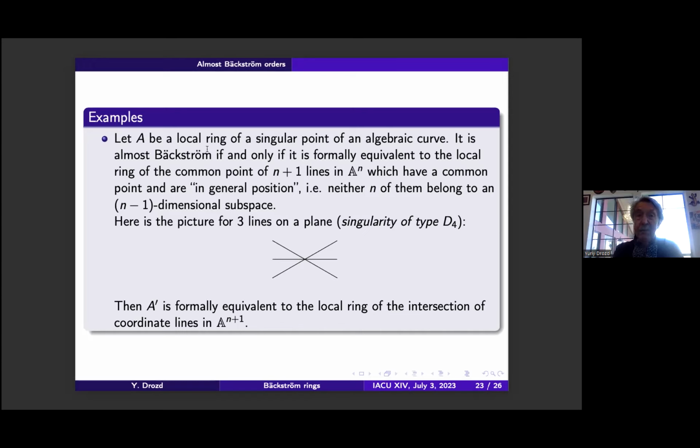If A is almost Backström, then A dash is formally equivalent to the local ring of the intersection of coordinate lines in n plus 1 space. We just take one of these lines and move it to the space of bigger dimension, transversally to that.